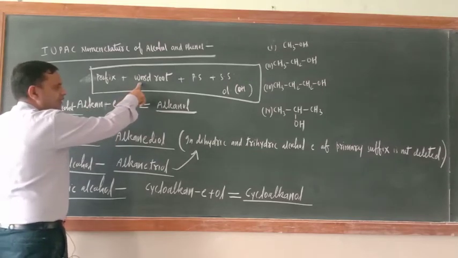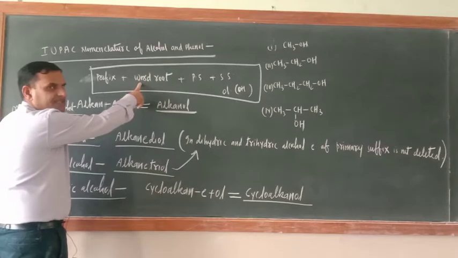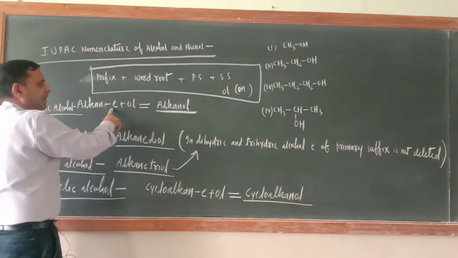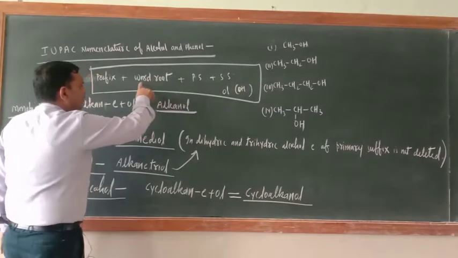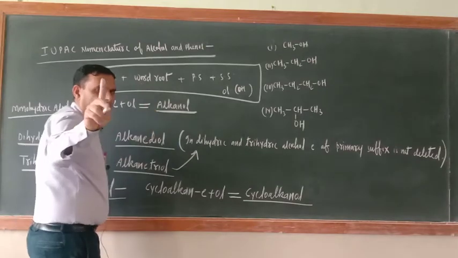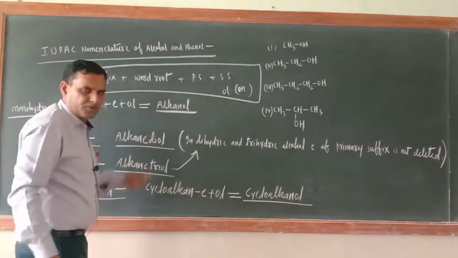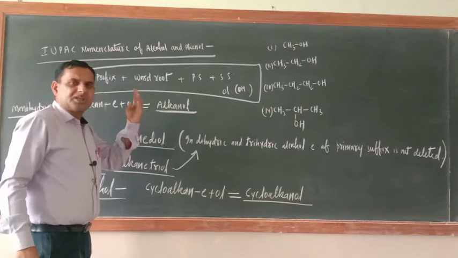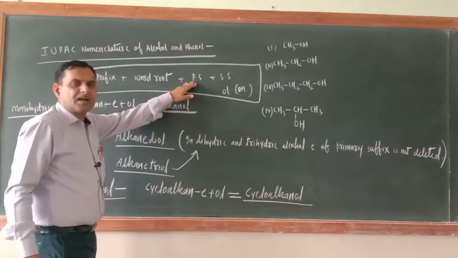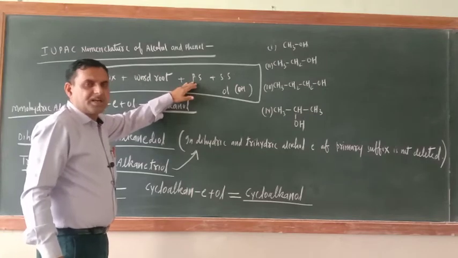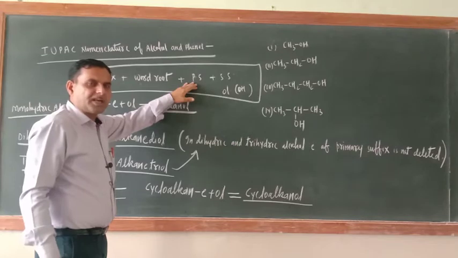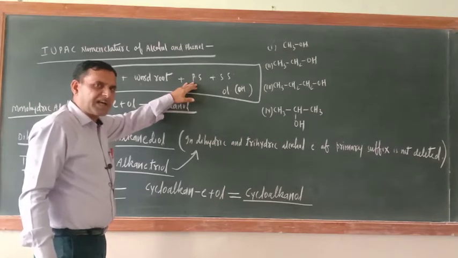Word root means the total number of carbon atoms present in the chain. E should be deleted from the primary suffix. If one carbon atom is there, meth is the word root; 2 carbon atoms, eth; 3, prop; 4, but. Primary suffix tells about the carbon-carbon bond nature. If carbon-carbon single bond is there, then ane. If carbon-carbon double bond, ene. Carbon-carbon triple bond, yne.